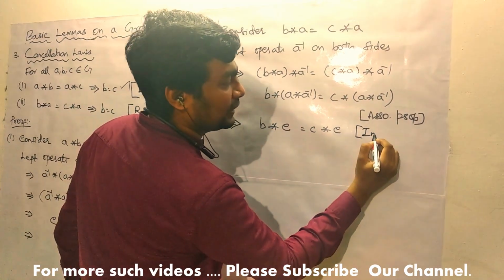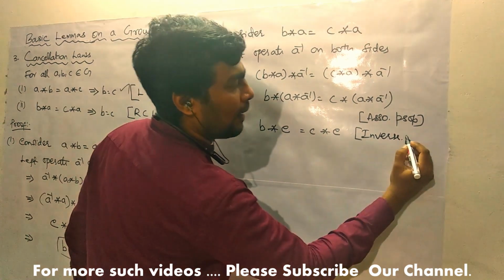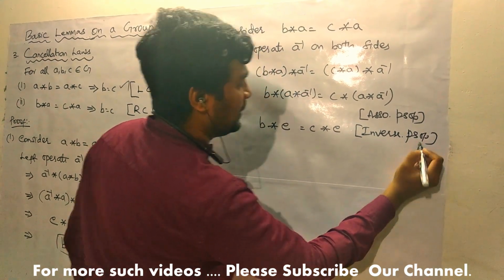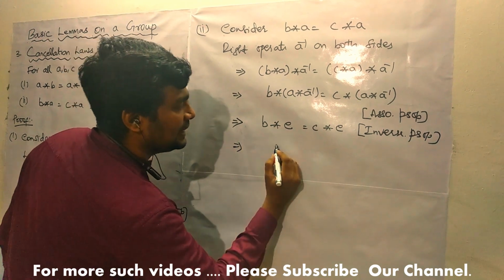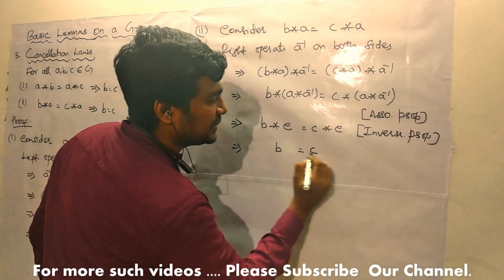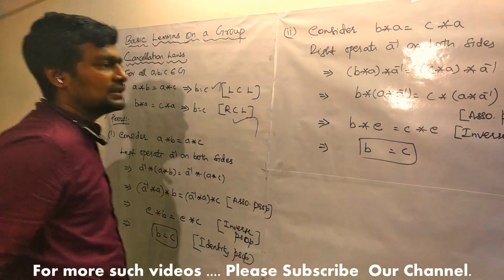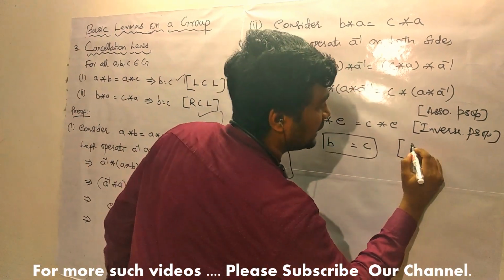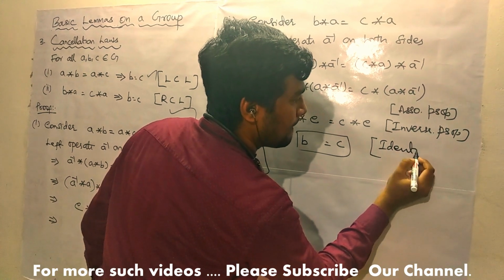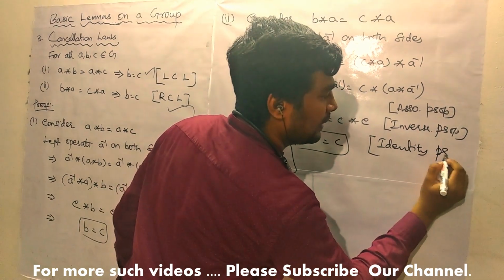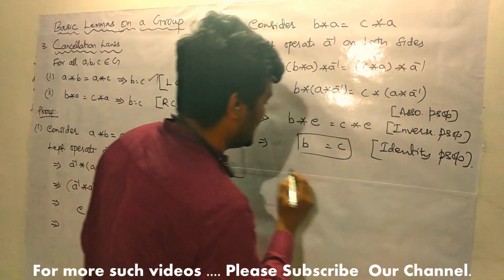Here, inverse property. Next, what is b star e? It is b. Here it is c. This is the required result. I proved the second one. Here which property? Identity property.